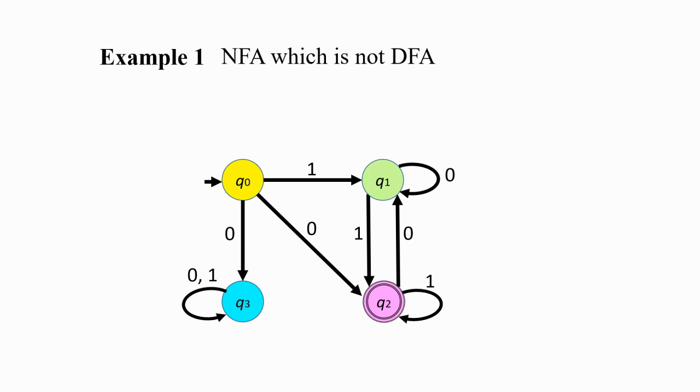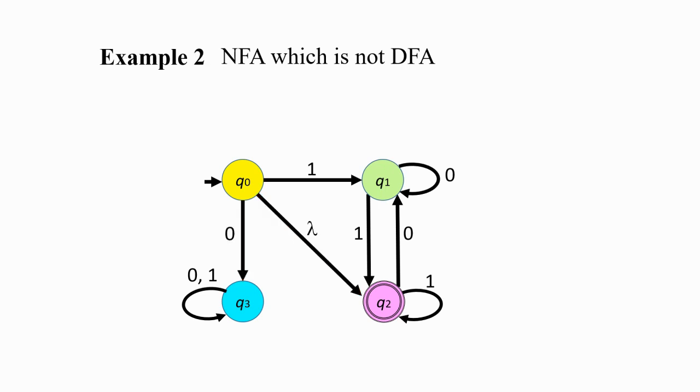This automaton is not a DFA, but it is an NFA. Why? Because there are two edges from Q0, both with label 0, but they are going to different states. One goes to Q3 and the other goes to Q2. So it is not a DFA, but it is an NFA.